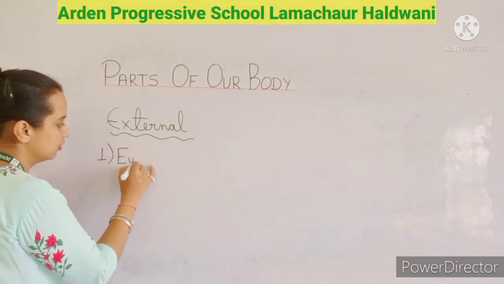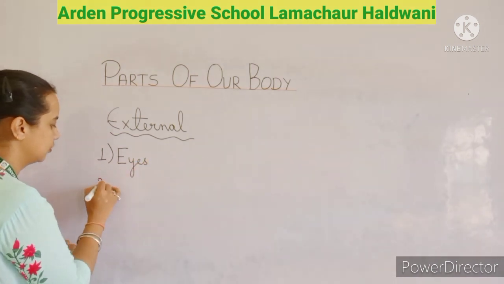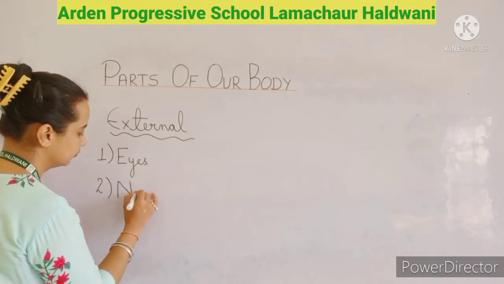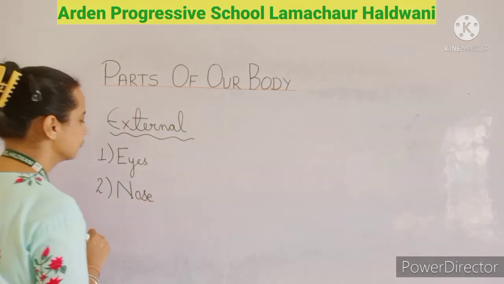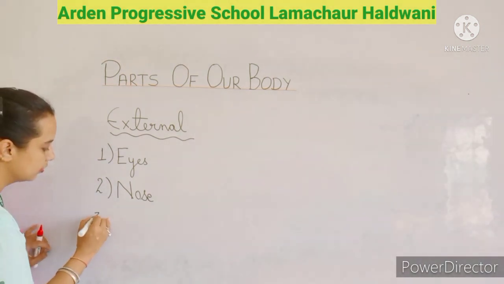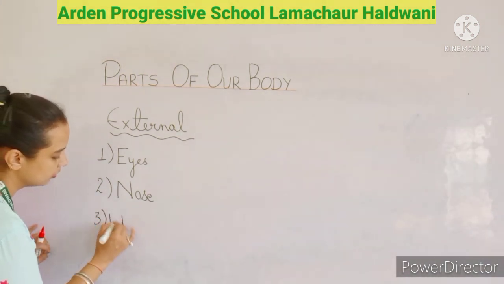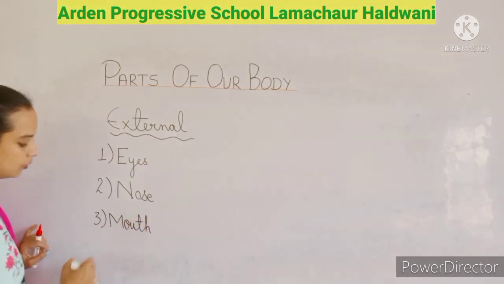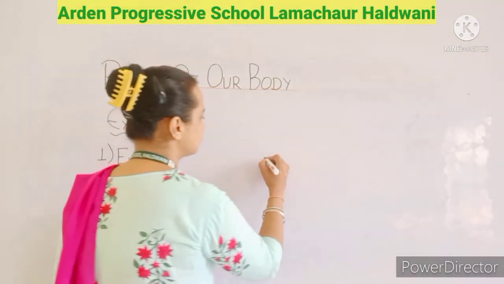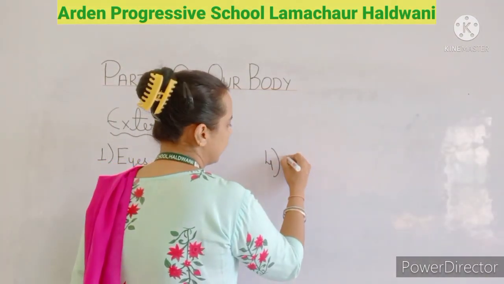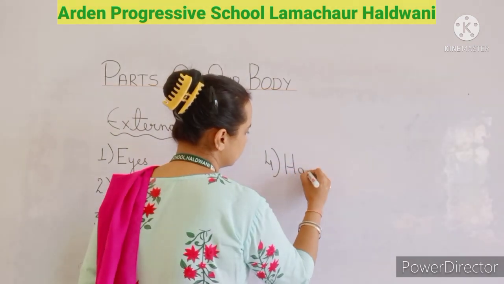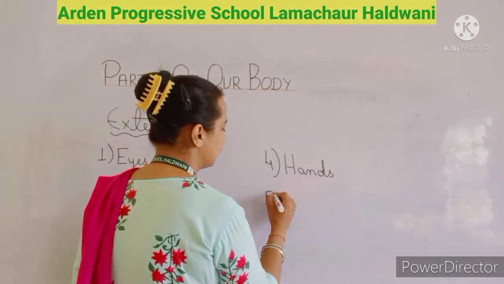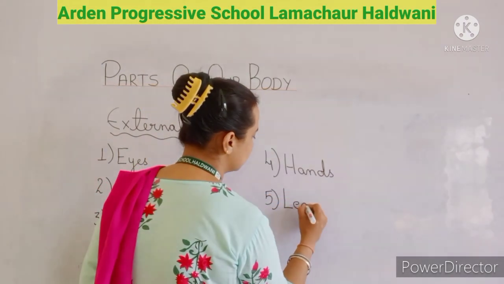The first is eyes, nose, then mouth, then fourth, hands, fifth is legs.